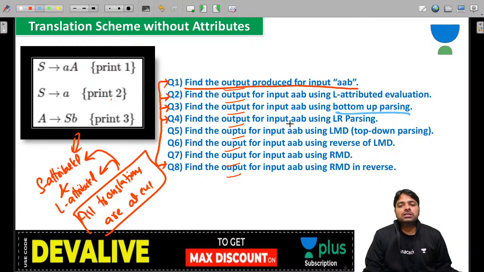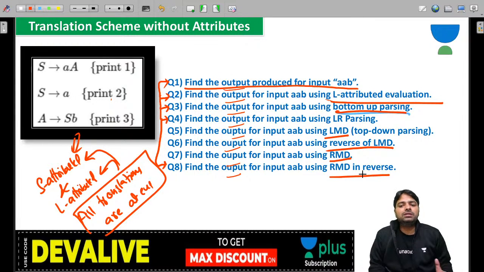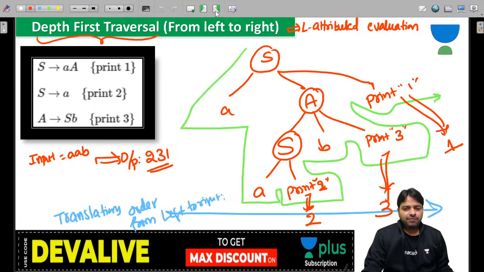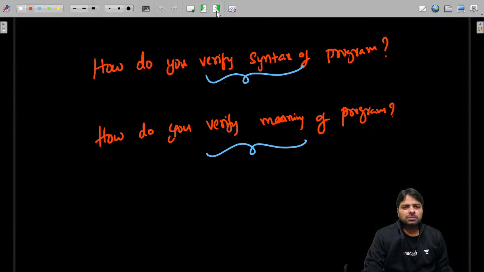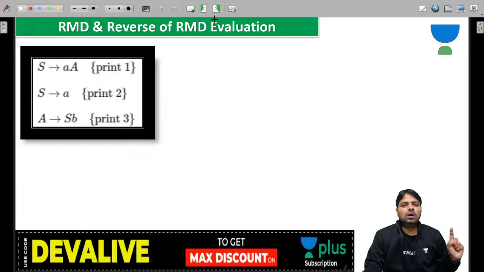I can use bottom-up parsing. I can use so many techniques in the world: bottom-up parsing, L-attribute evaluation, LMD, reverse of LMD. Have you studied that? There is no parser you have studied about reverse of LMD, and RMD reverse. These all are semantic techniques, guys. The semantic techniques could be any in the world. But some attributed grammars have specific evaluation techniques. Fine. Now come to the point where we are. Is that clear? LMD. Now let's move to RMD.